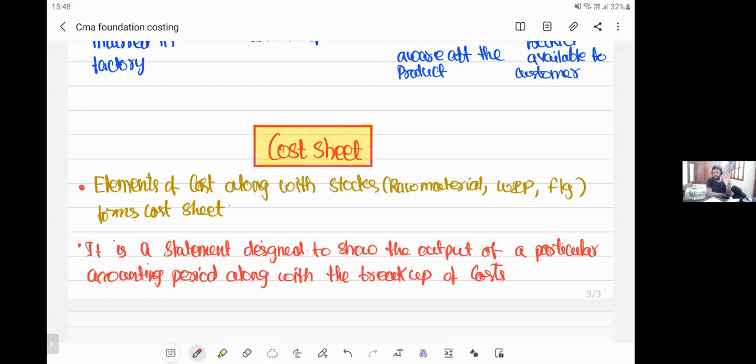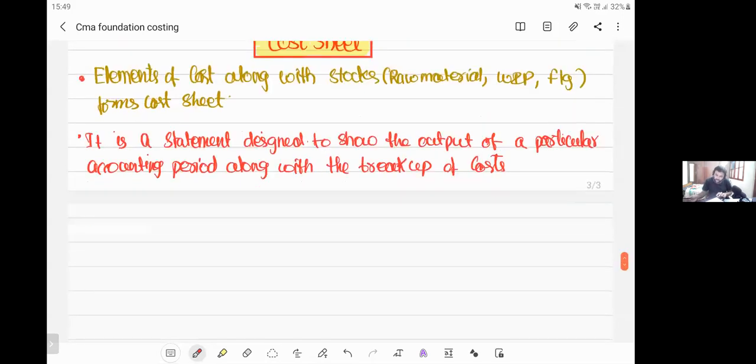The new cost sheet you'll study in your CMA entrance, CMA final. The cost sheet what you're using here is an outdated cost sheet. The cost sheet what you're studying now is a cost sheet which is no more in use. However, there are not many changes. Little changes are there, but it has a very huge impact. Now let me write the next point. You learn that rectified format of cost sheet in your inter and final.